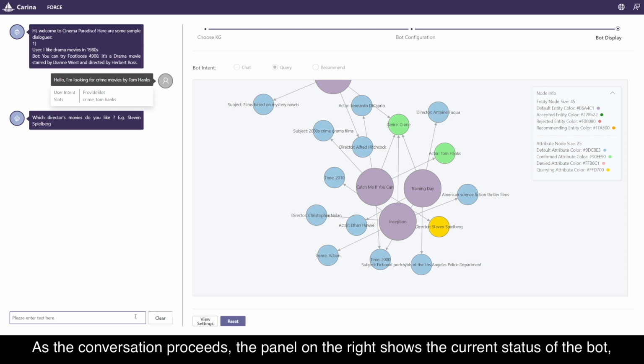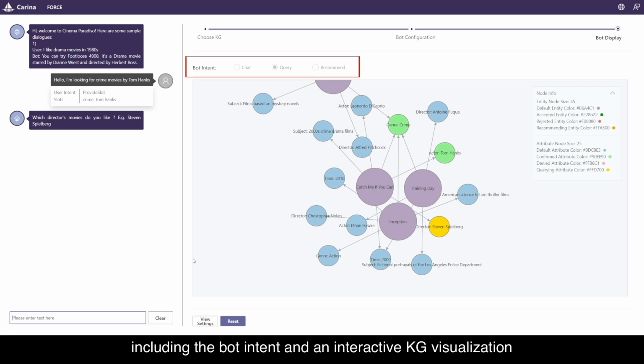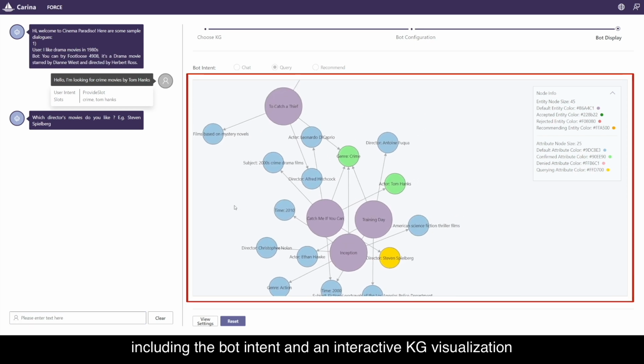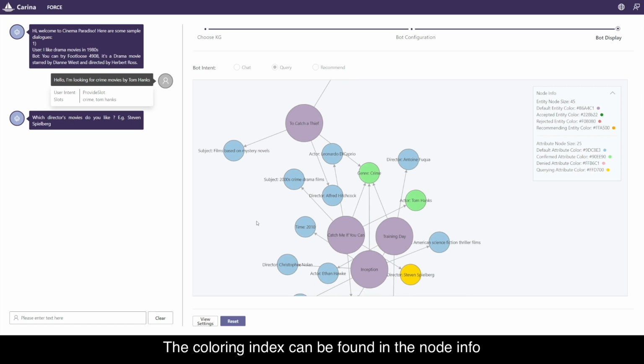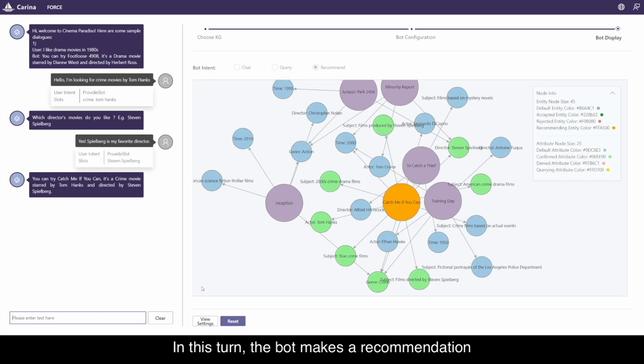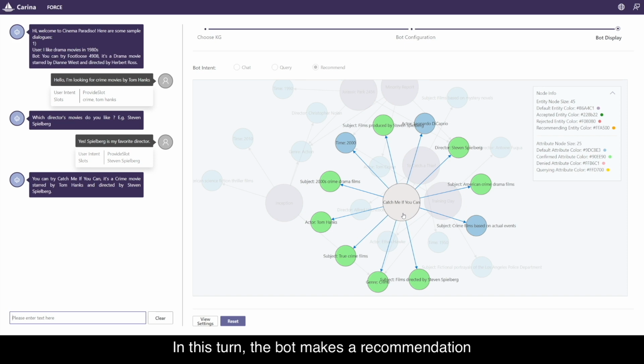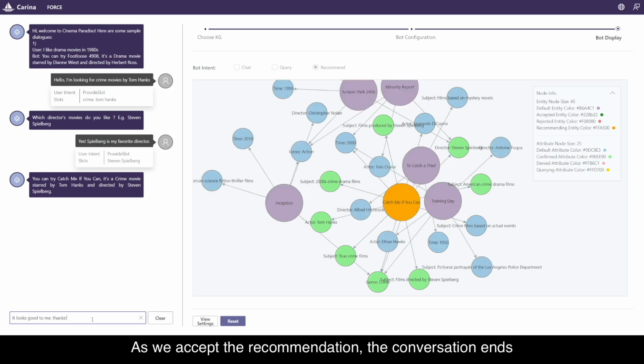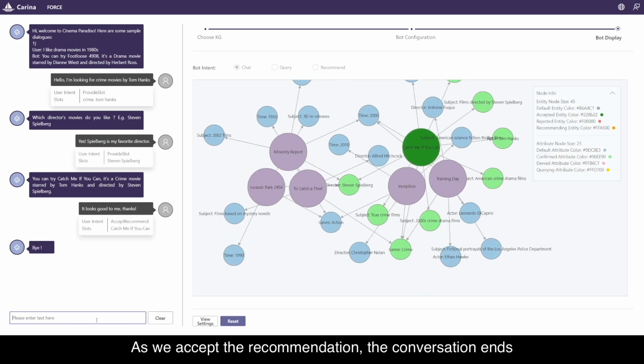As the conversation proceeds, the panel on the right shows the current status of the bot, including the bot intent and an interactive KG visualization. The coloring index can be found in the node info. In this turn, the bot makes a recommendation. As we accept the recommendation, the conversation ends.